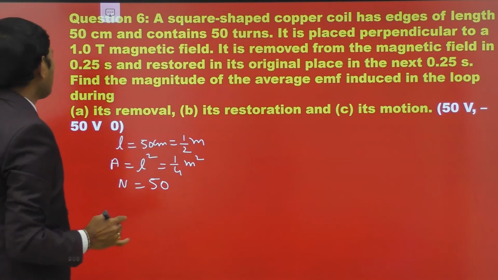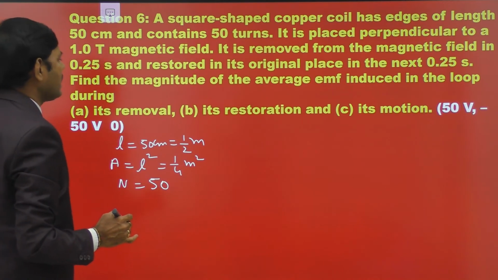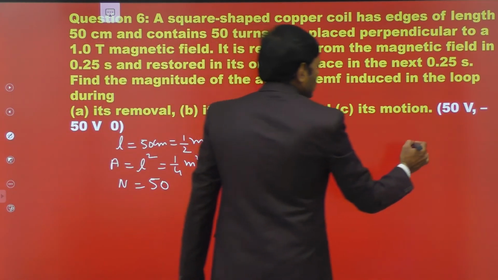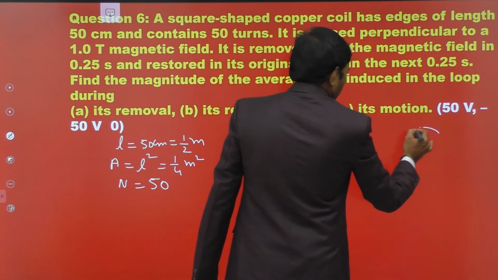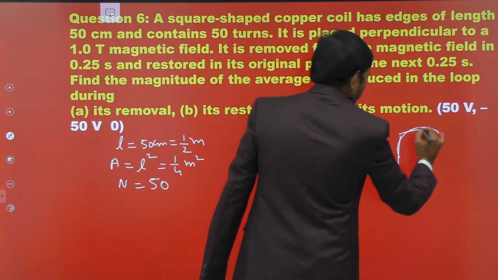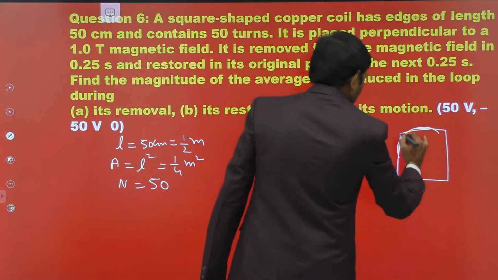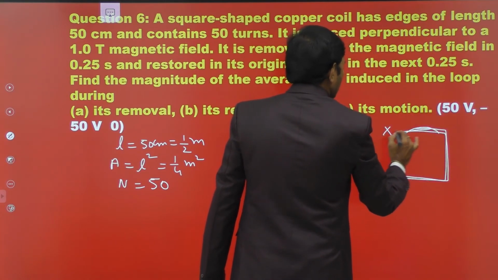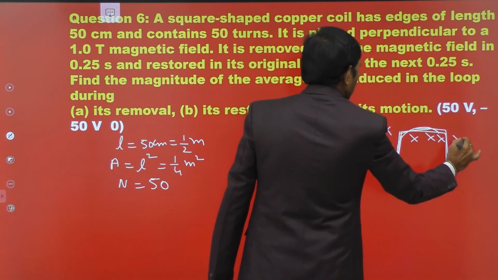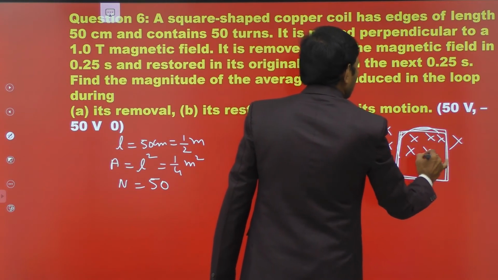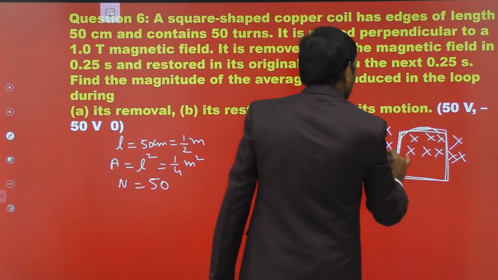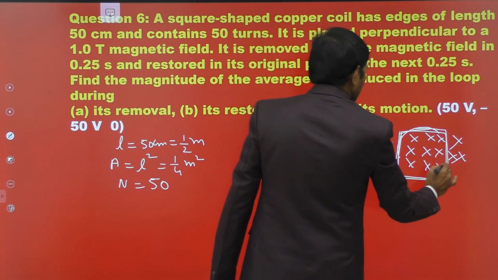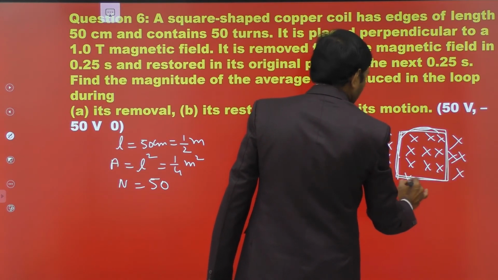It is placed perpendicular to a 1 Tesla magnetic field. Suppose this is the square shaped coil perpendicular to the magnetic field, and let this be the direction of the magnetic field. The area is perpendicular to the magnetic field, so the area vector is parallel to the magnetic field.